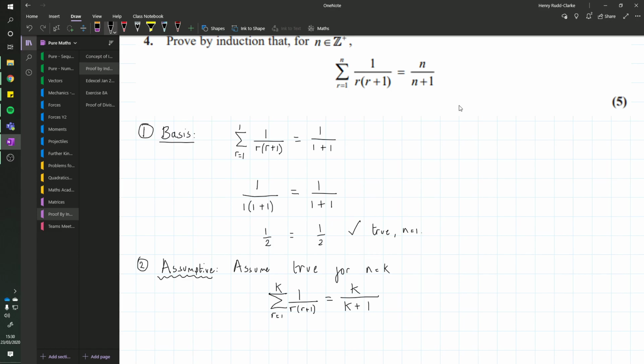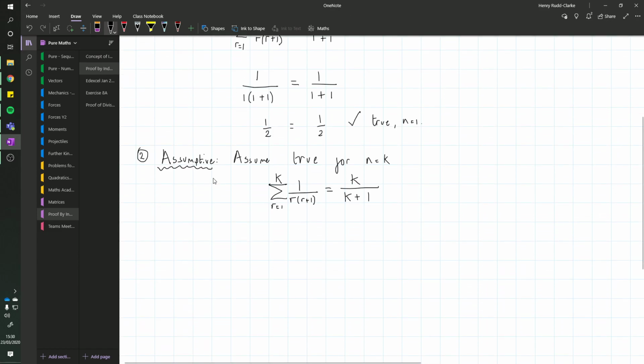Now, it would work because we're going to prove that it's true. We're not going to do it with an actual number. We're just going to say, well, let's assume that we've got a value k that exists and that this is going to be true for that value. So those two steps are relatively easy bits of this. And now we move on to the tricky stuff.